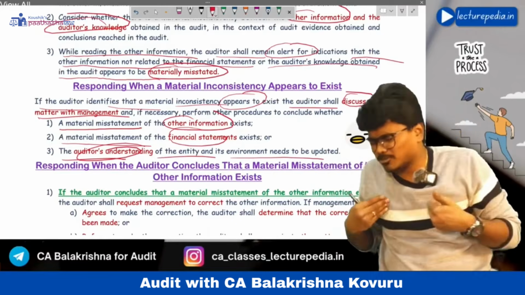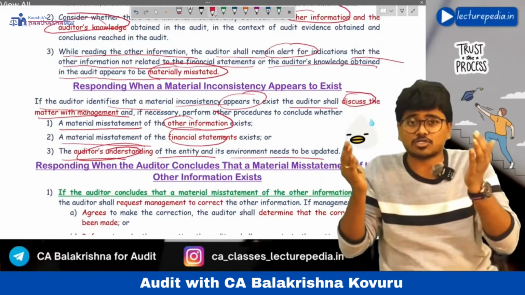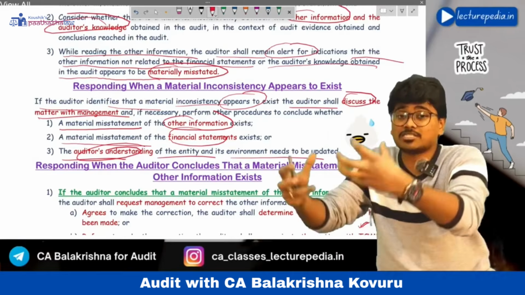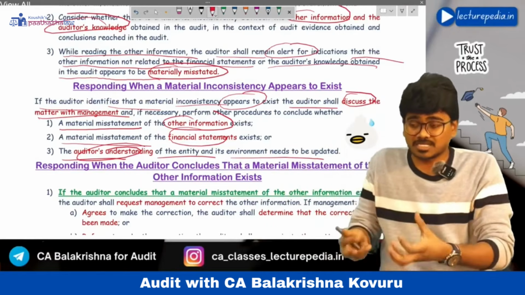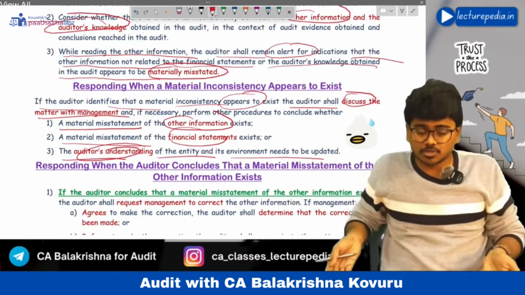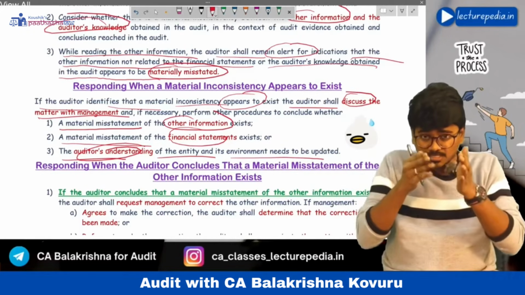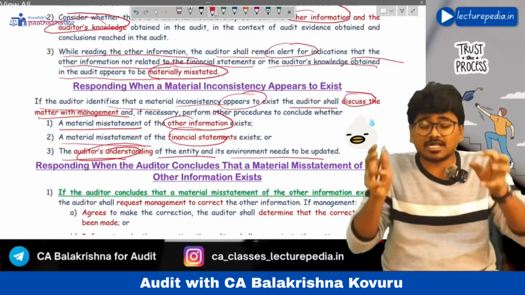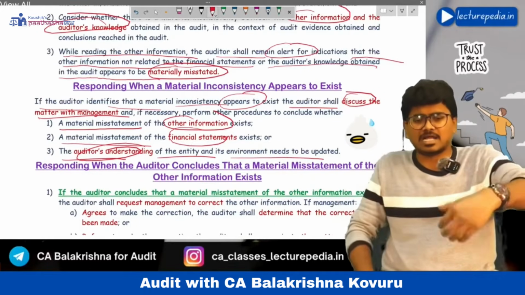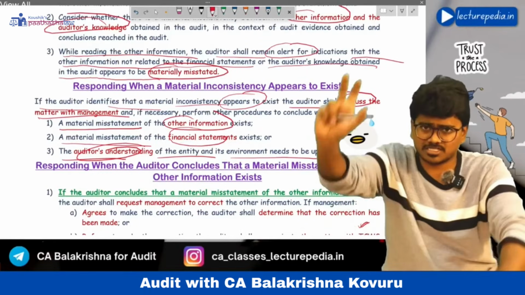Okay, whether he has not properly gained the knowledge about the entity during the audit. In such a situation, he has to update his knowledge so as to match with the other information. Okay, now in this step, the auditor has found a misstatement. Either the other information might be misstated or the financial statement might be misstated.